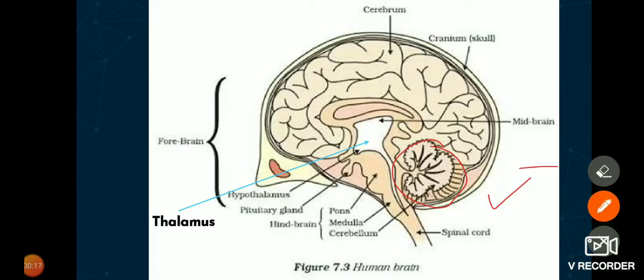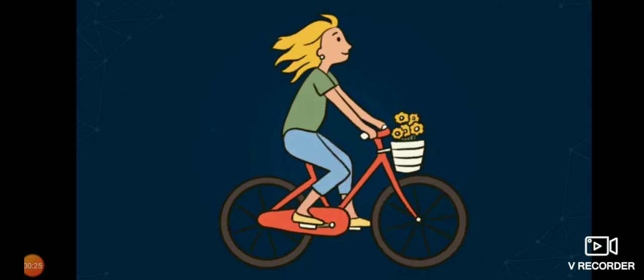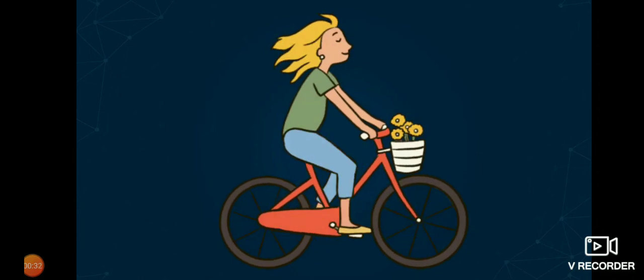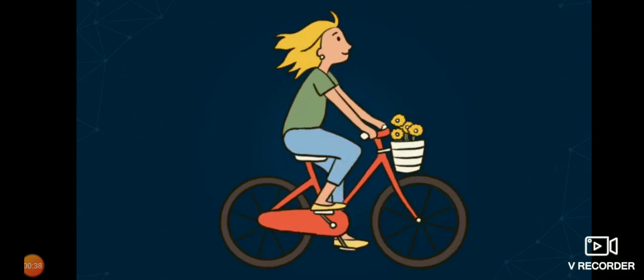So all these activities can be performed only with the help of cerebellum. So complete posture, complete balance, all your voluntary actions are completely under the control of cerebellum. If cerebellum is disturbed, you cannot balance your body, you cannot maintain a proper posture.